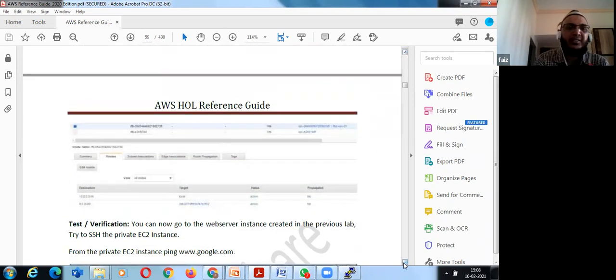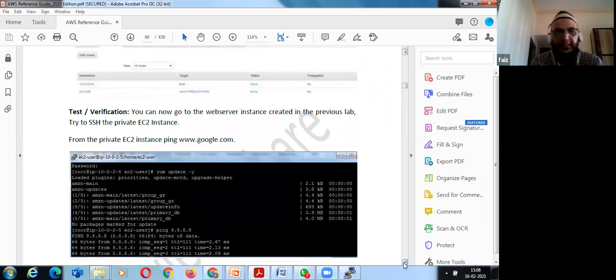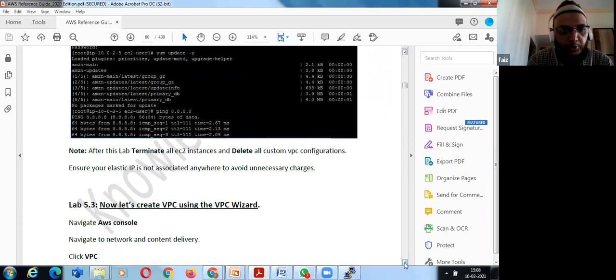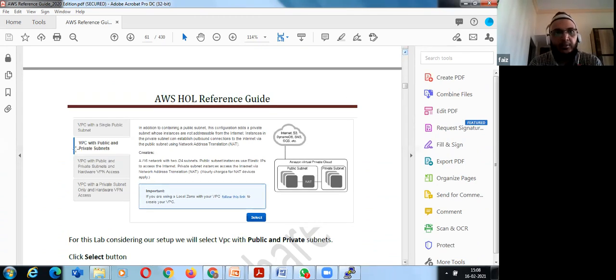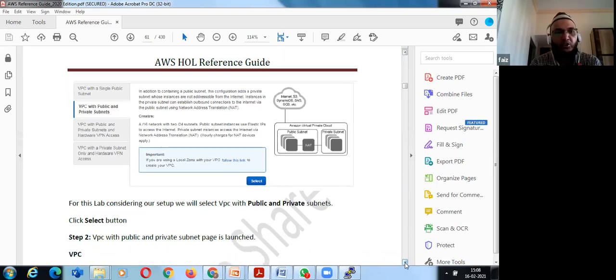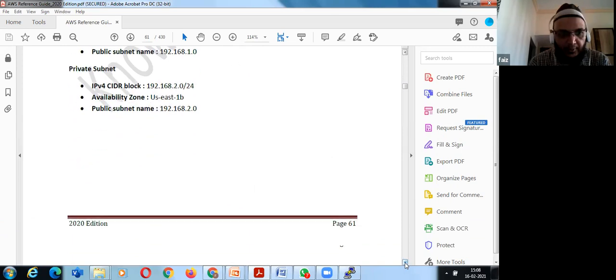There are some other components like Direct Connect as well. I'll be posting those, and this book also covers the same. If you see over here, what are the types? We can connect through the VPC Launch Wizard, which is also already mentioned over here.